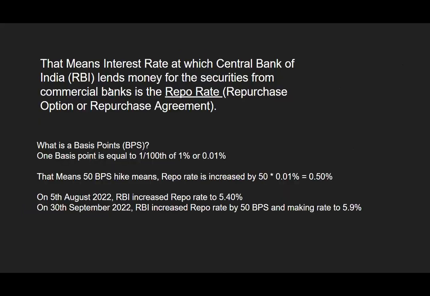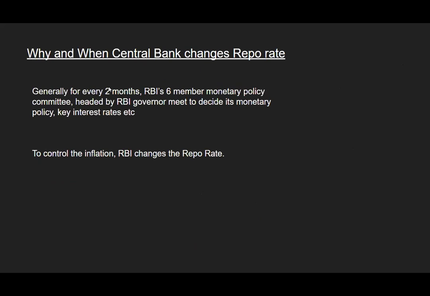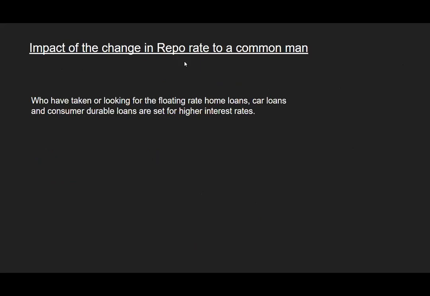So that is the reason this change in repo rate is impacting the common man also. Though the repo rate is between the two banks, RBI and the other commercial banks, because of that increase in the charge to the commercial banks, they will increase the interest rate to the common man or the individual, and the rates of interest will go up. So because of that increase, what happens?